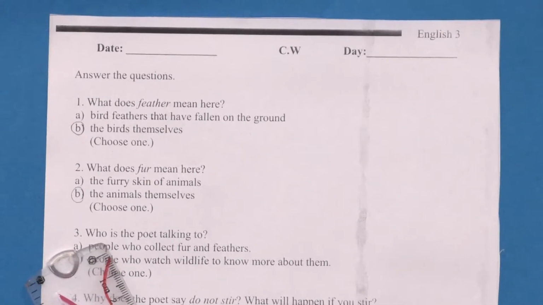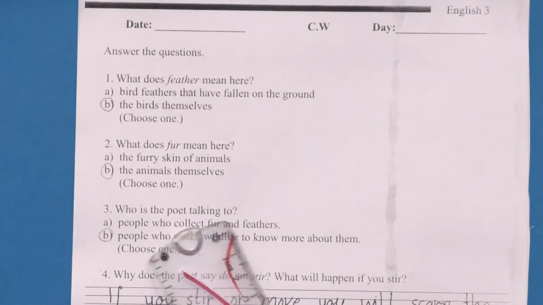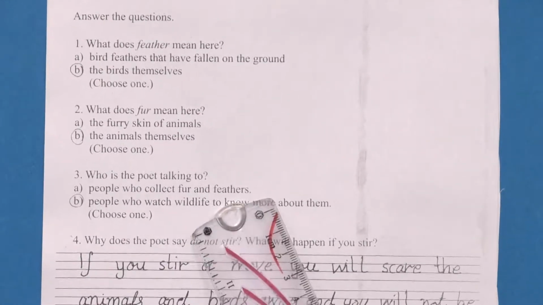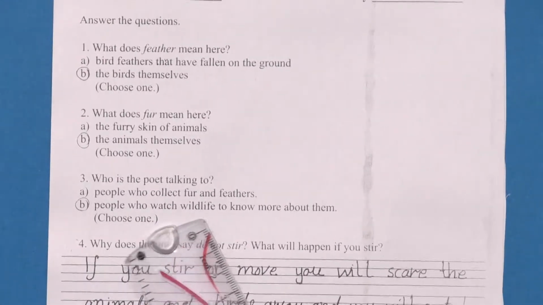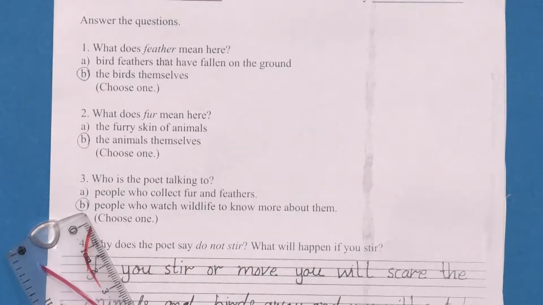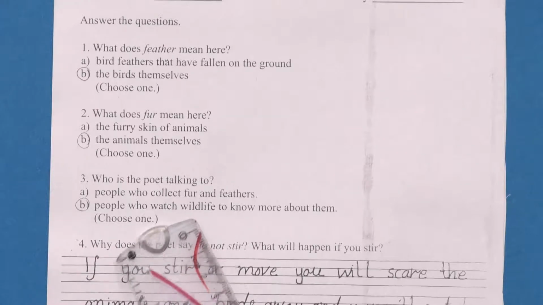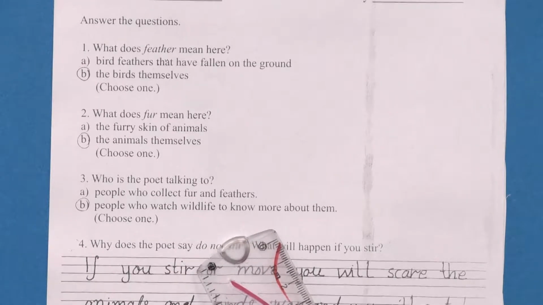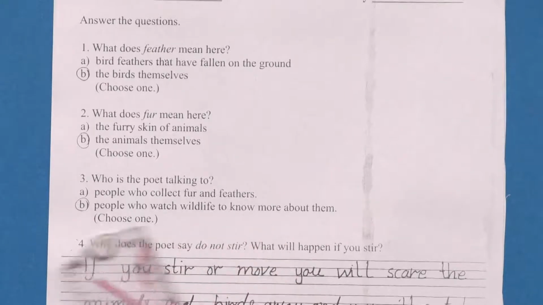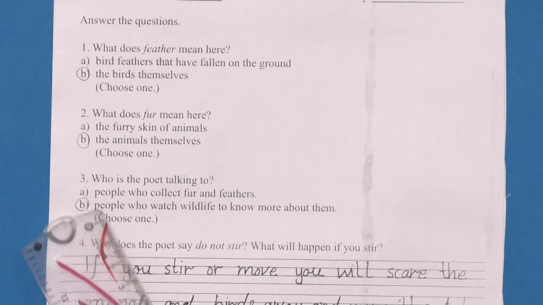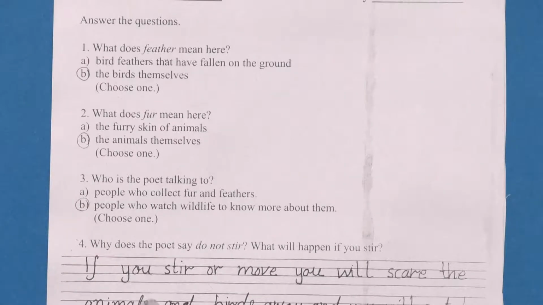Next question is, who is the poet talking to? People who collect fur or feather, or people who watch wildlife to know more about them. B. The poet is talking about the people who go to the wildlife and watch animals. He is talking to those people in this poem. So we will circle part B.